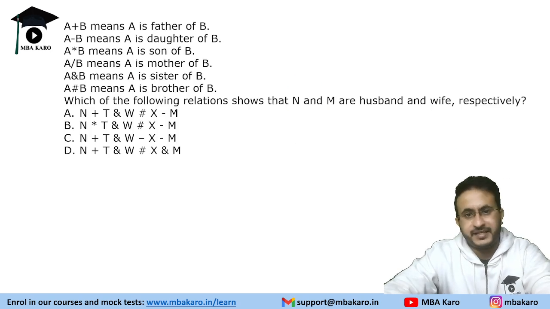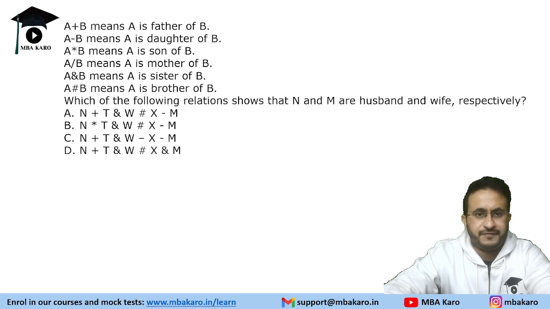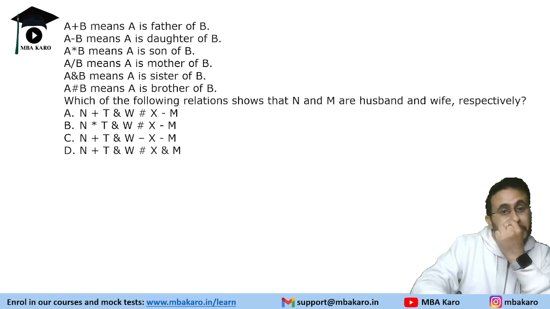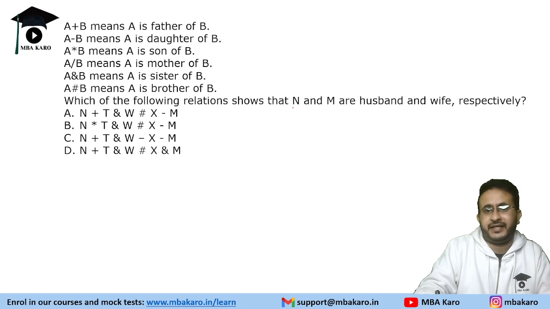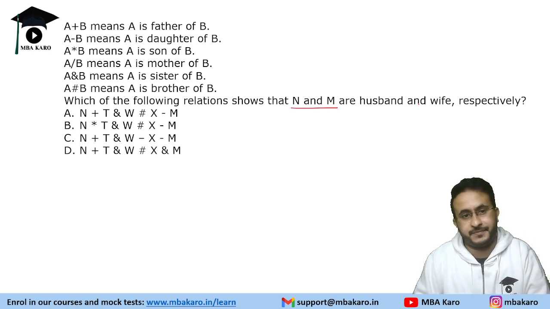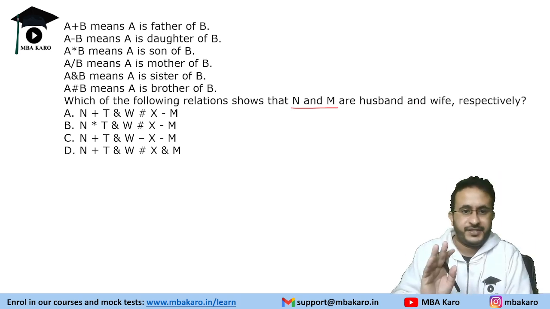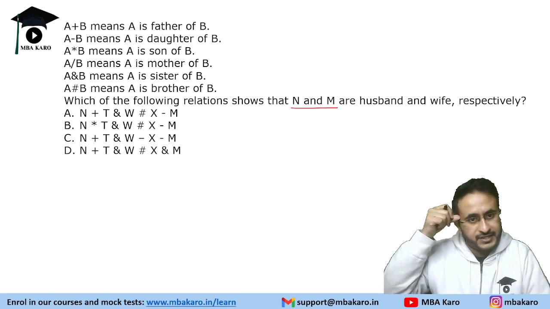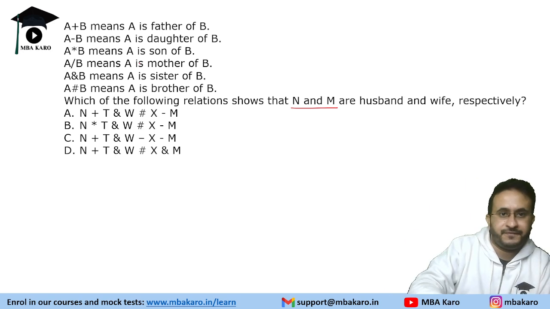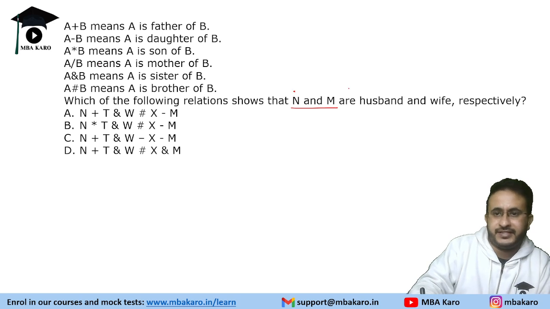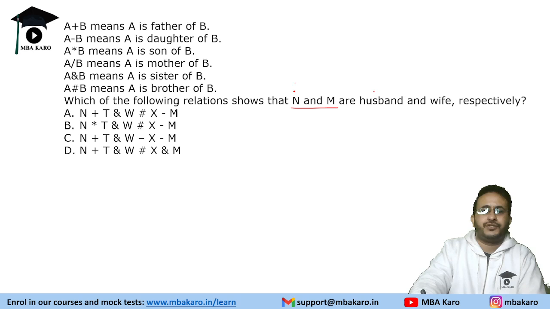A plus B means A is the father of B. So we have a coded blood relation over here. Let us put the codes and find out the relation between them. So we have N and M are husband and wife respectively. Now see this thing. N and M are husband and wife. So first thing is N is husband.